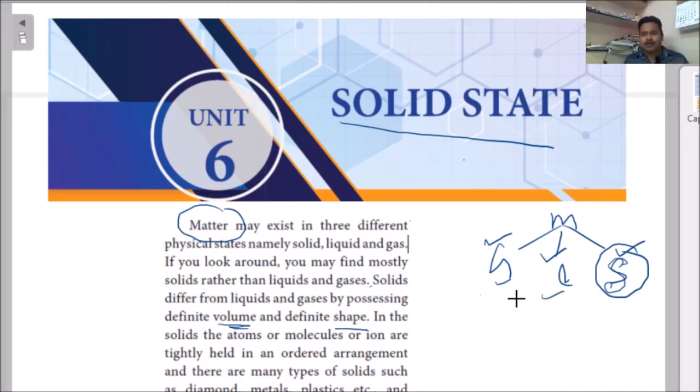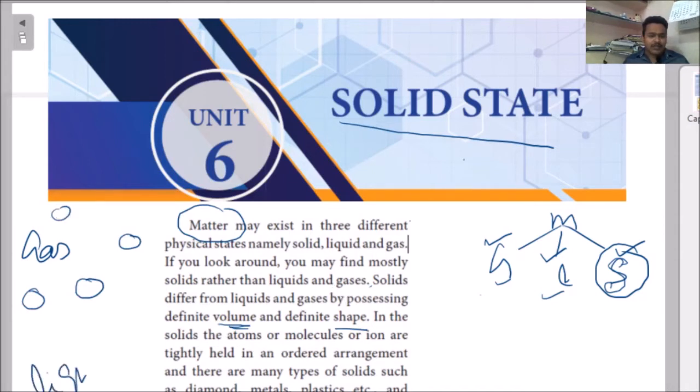What we can learn is, whenever there are gas, liquid, solids, there is an arrangement of atoms. We know this from before. In a gas, the atoms are very far, maintaining too much distance. In a liquid, the atoms maintain medium distance. Whenever you talk about the solid state, the atoms are tightly packed.